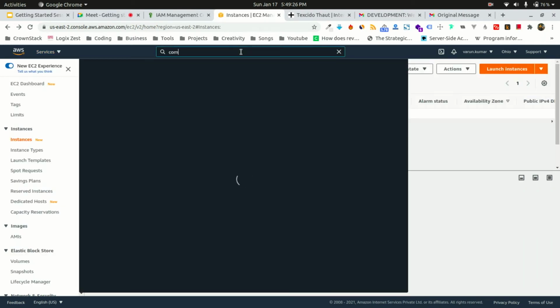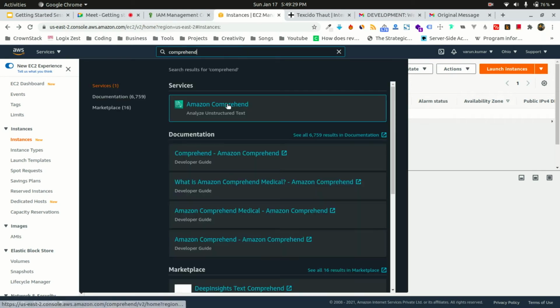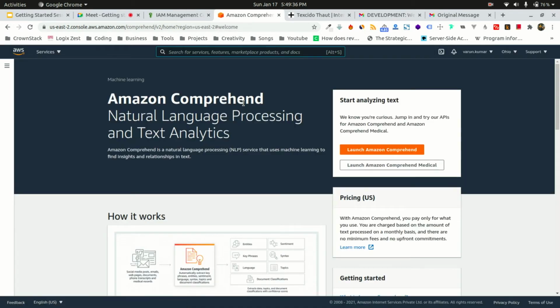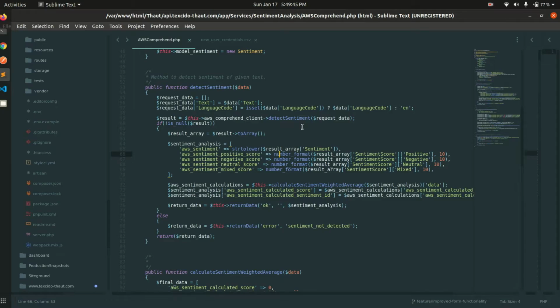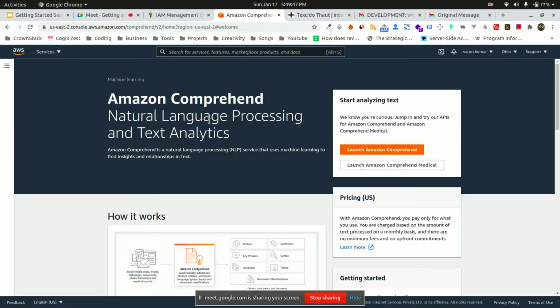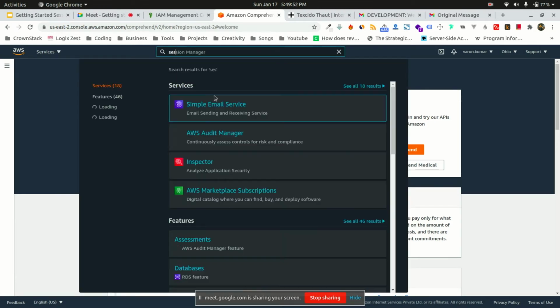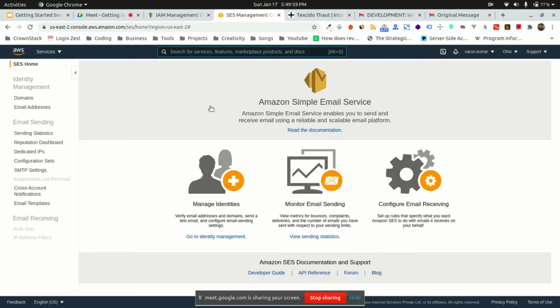There are some services which don't have any resources, like Amazon Comprehend. Amazon Comprehend works on an API basis. It is basically natural language processing, so we directly call Amazon Comprehend using their SDK. We don't create a resource for it. It's the same with Amazon SES: they provide you programmatic access, and there are no resources that you need to create.